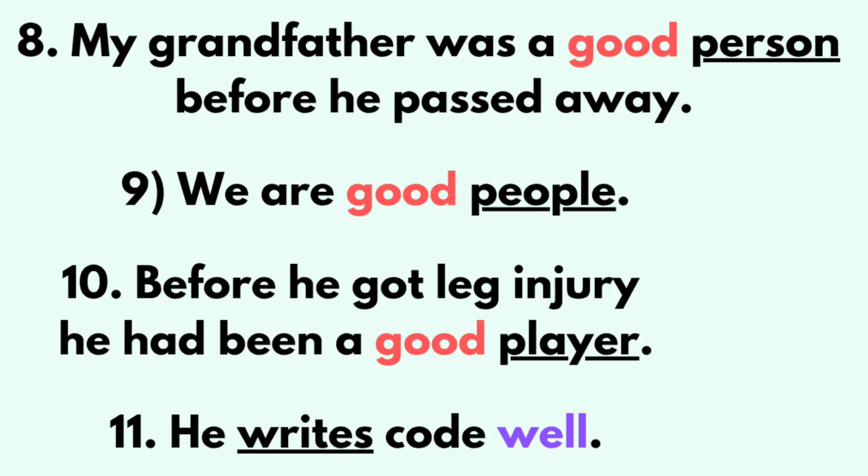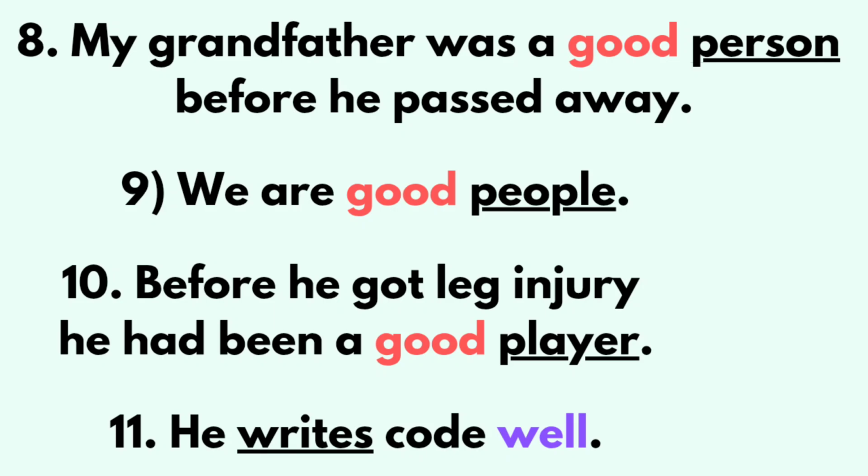So before people, the adjective good is used. Good people. How are we? Good people. Before he got a leg injury, he had been a good player. So in this example, he got a leg injury in the past. Before he got the leg injury, he had been a good player. How was he in the past? A good player. Here player is a noun and it is described by an adjective, good.